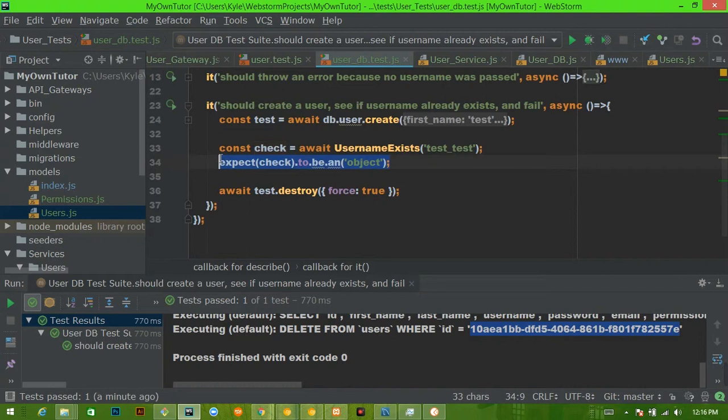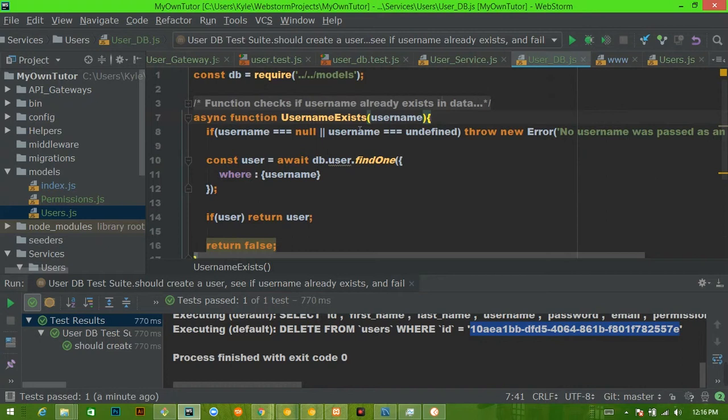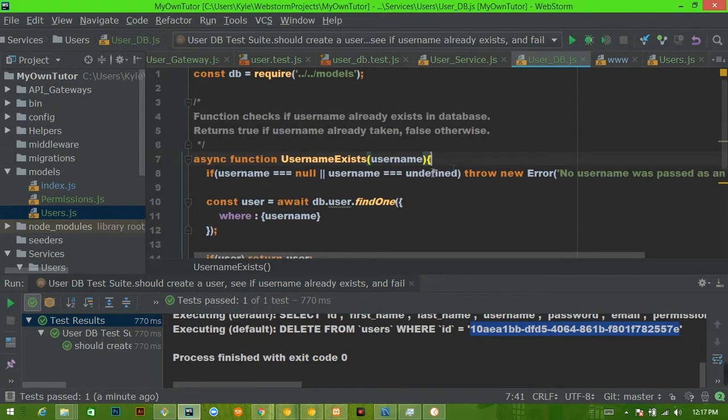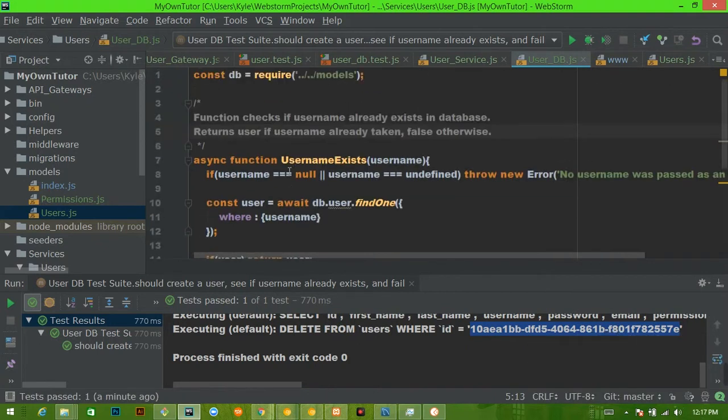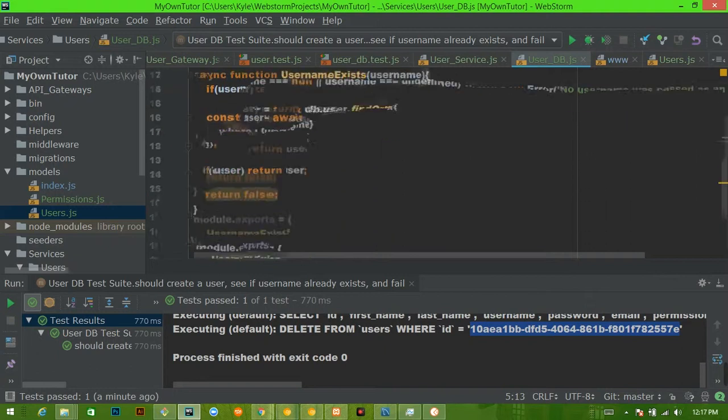Okay, so let's actually go back here and modify this comment to say: return user if username already exists. All right, we have one leg down.